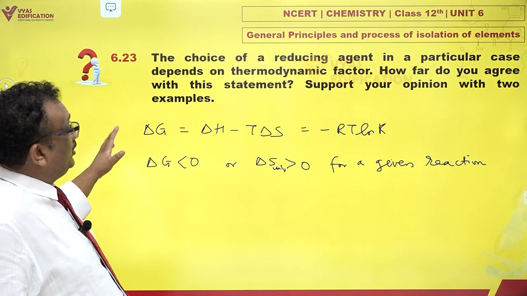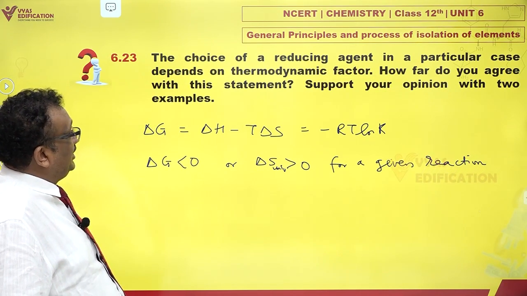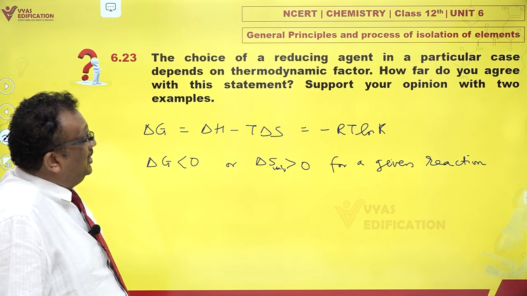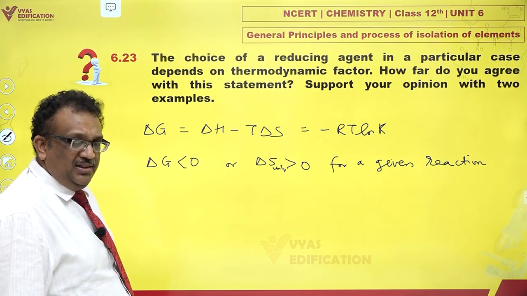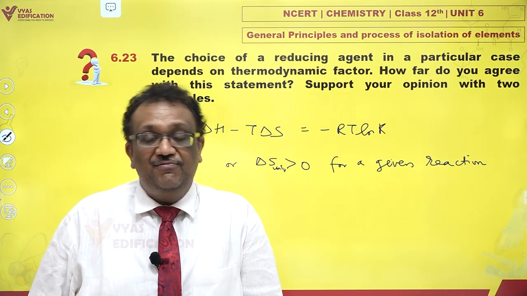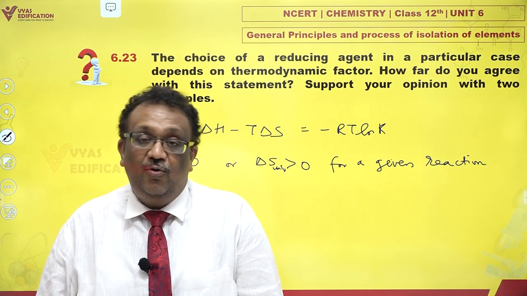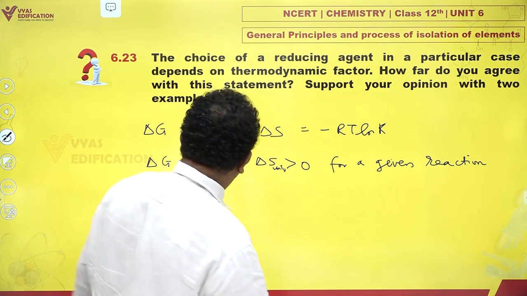Now we are talking with respect to metallurgy. We are saying the choice of a reducing agent in a particular case depends on thermodynamic factor. Yes, how far do we agree? We said, but I think we need to explain it more. This is actually summarized very efficiently in a diagram called Ellingham diagrams. What do Ellingham diagrams contain? An Ellingham diagram contains